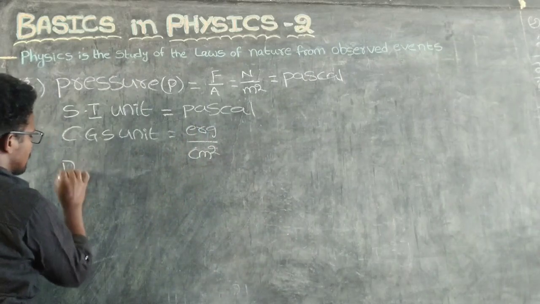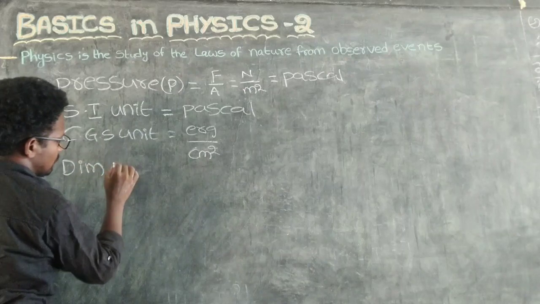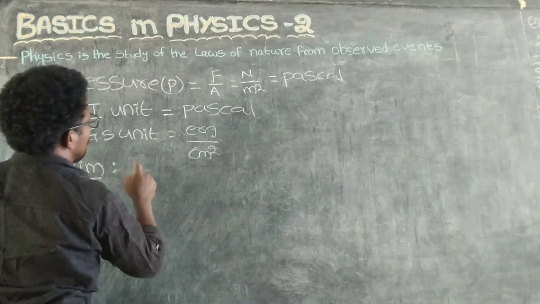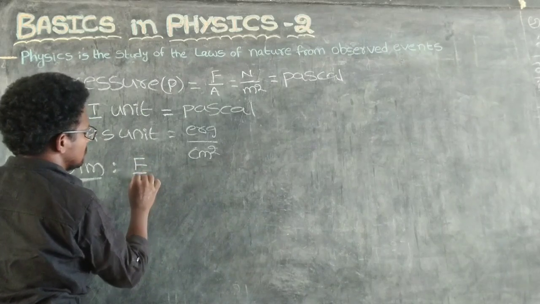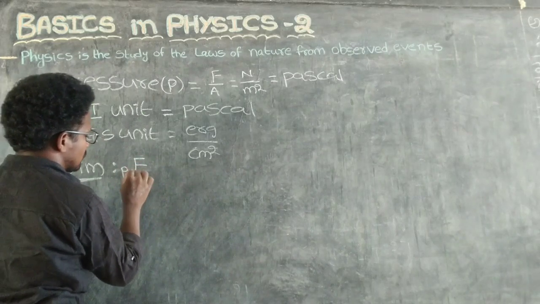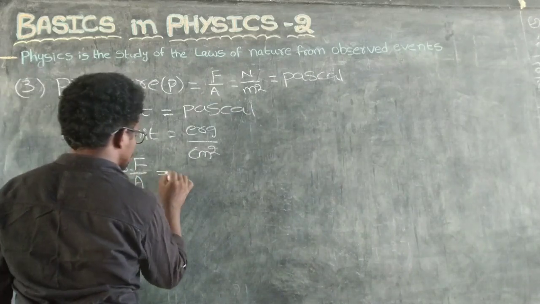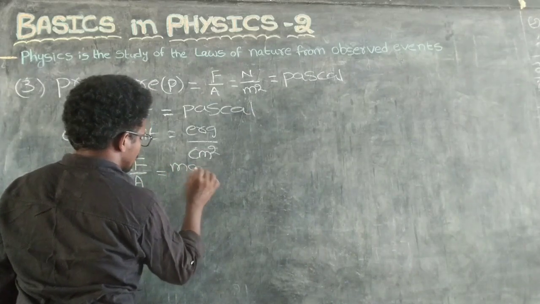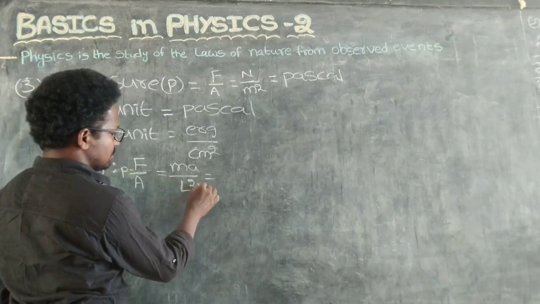So coming to the dimensional formula, what is the formula? P equals F by A, right? F means MA, so MA by area, F by L square.